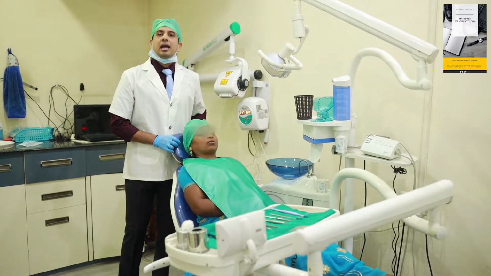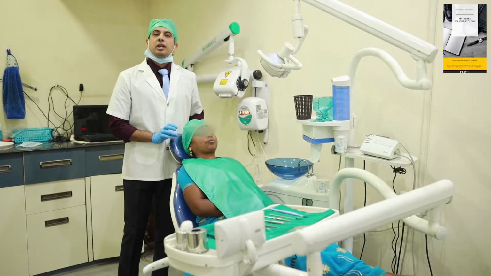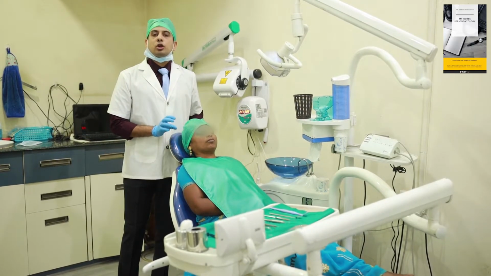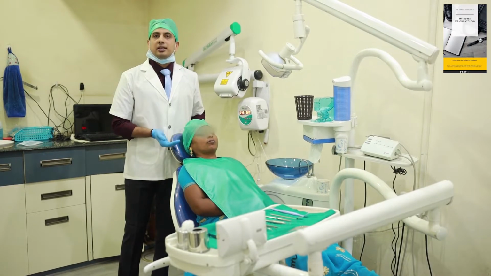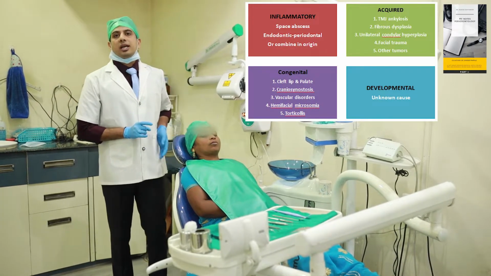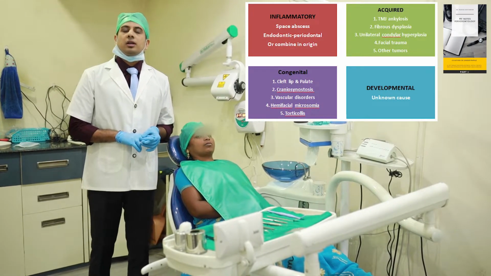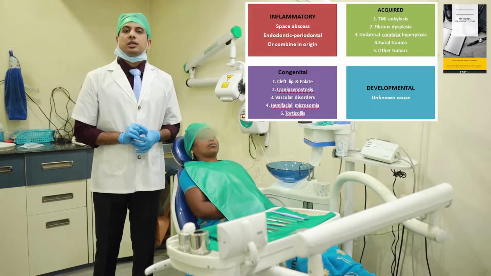Actually, a slightly bilaterally asymmetrical face is absolutely normal, but if any kind of gross abnormality or gross asymmetry is present, then we have to assess the etiology behind that. There are four causes of facial asymmetry. They are classified as inflammatory, acquired, congenital, and developmental. The most common out of these four is inflammatory.